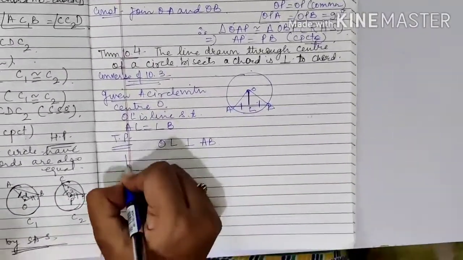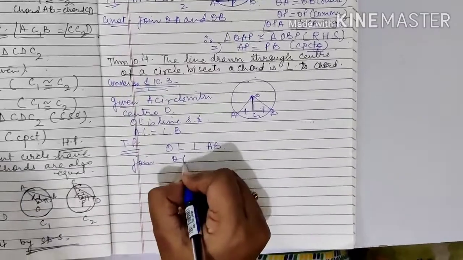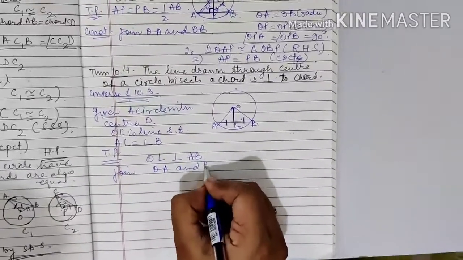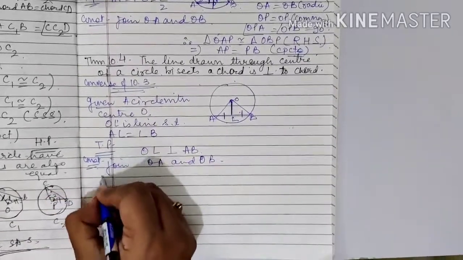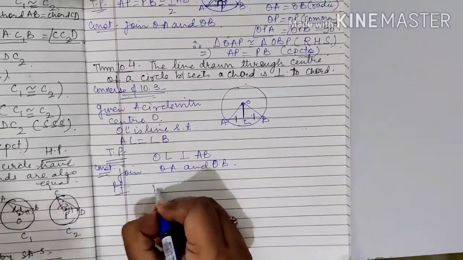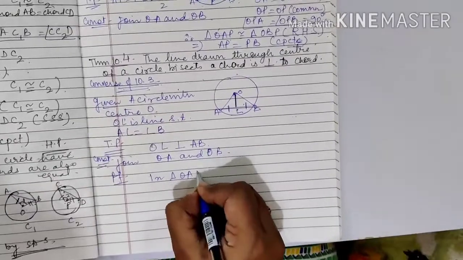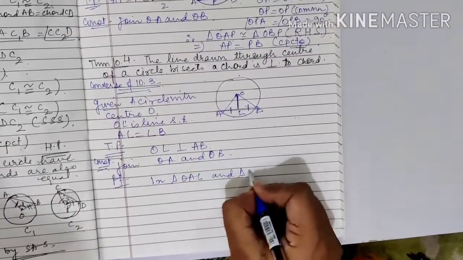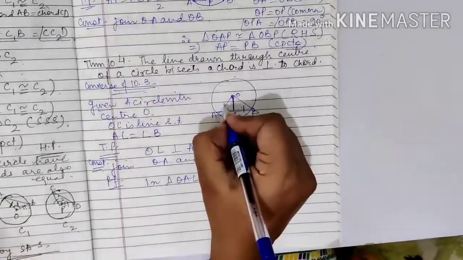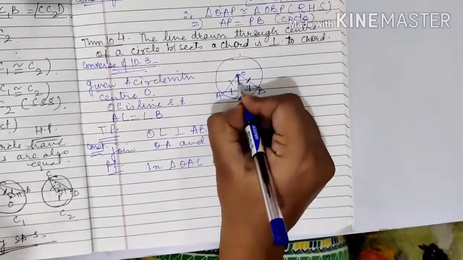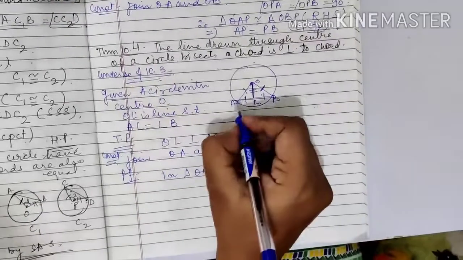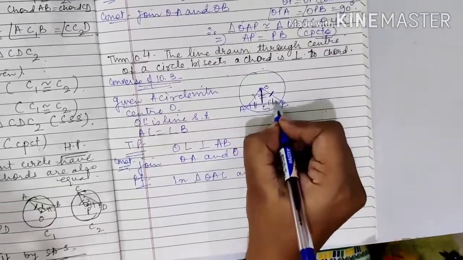Right? Again, join OA and OB. This is the part of the construction. Now, how to prove it? Again, we have to take in triangle OAL and triangle OBL. OA is equal to OB, OL is common, AL equal to LB.